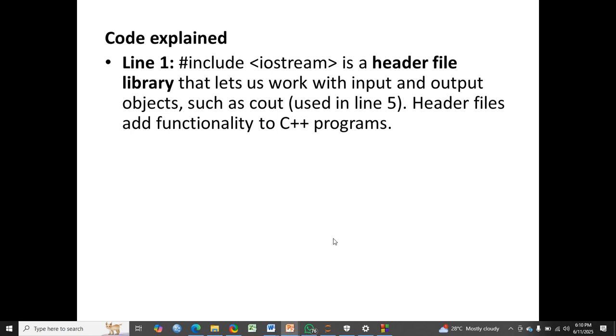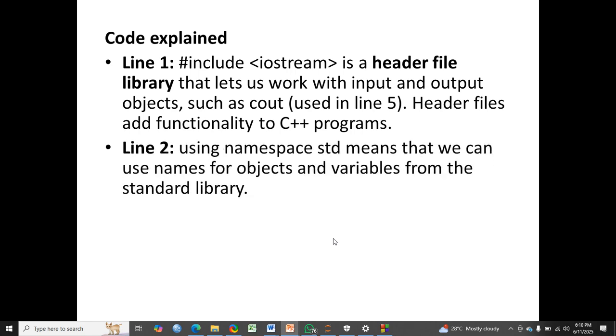Then line 2, using namespace std means that we can use names for objects and variables from the standard library.